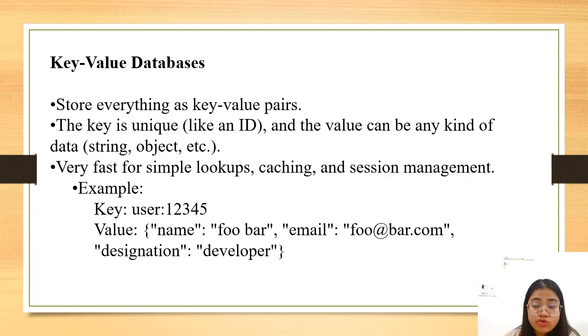Next we have the key-value data pairs. Here everything is going to be stored in a key and value pair. The key is going to act like the unique ID, and the value can be of any type of data, that is a string or object or numbers. Then it is very useful for simple lookup, caching, and session management. Here in the example, the key is user1234, and the value is the name, email, and the designation. So this is one example of a key-value database.